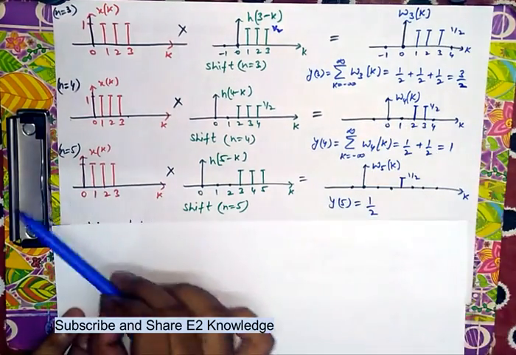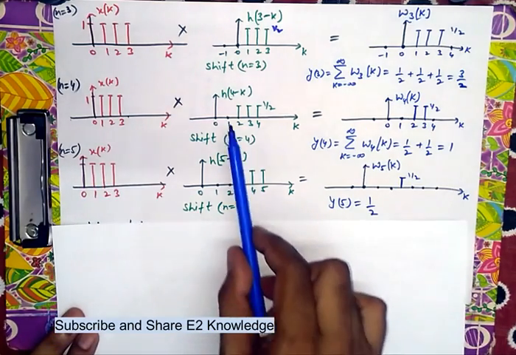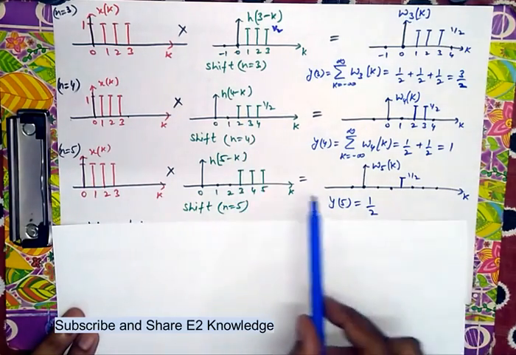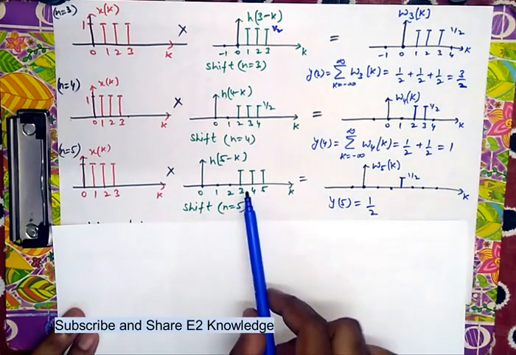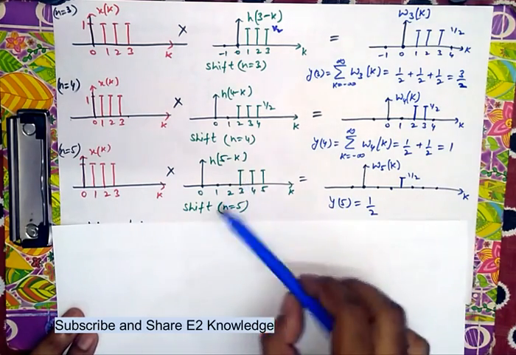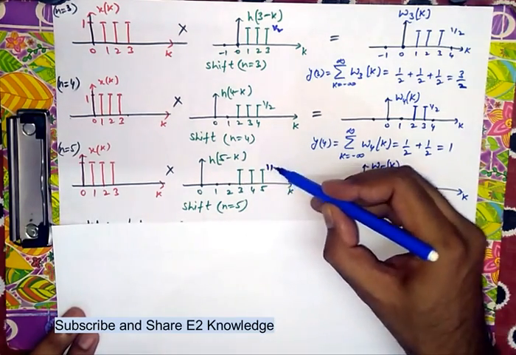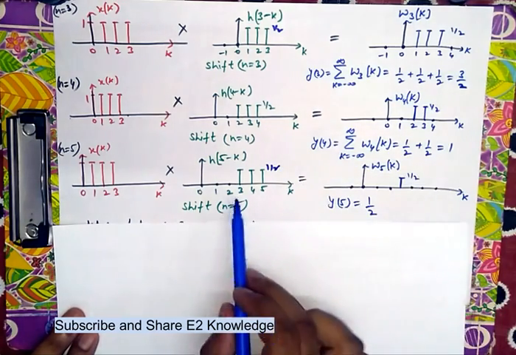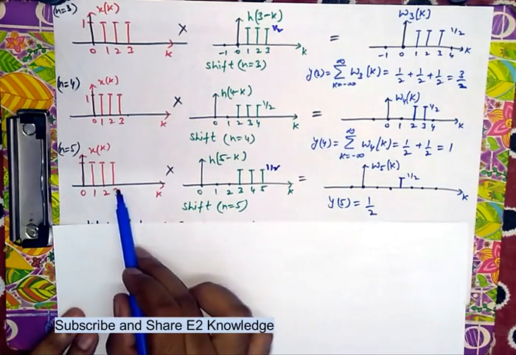Now it is the fifth term. For the fifth term, xk will remain the same again, and h4 minus k will move forward. This train will move forward, and it becomes now 3, 4, 5 position, 1 by 2. This step is the same. Now again multiplying, only the 3 term is non-zero.